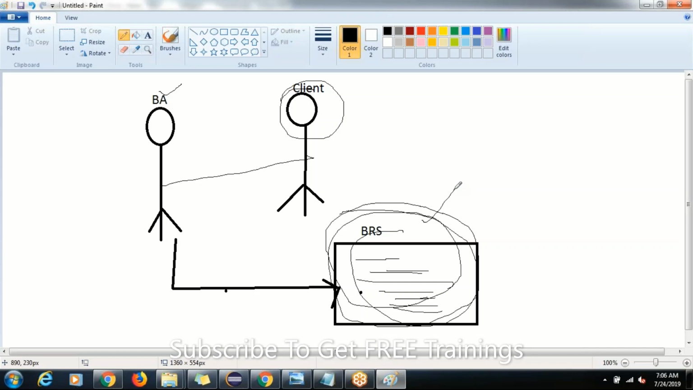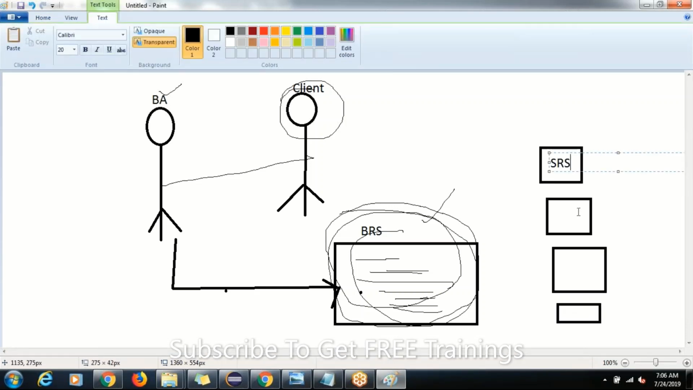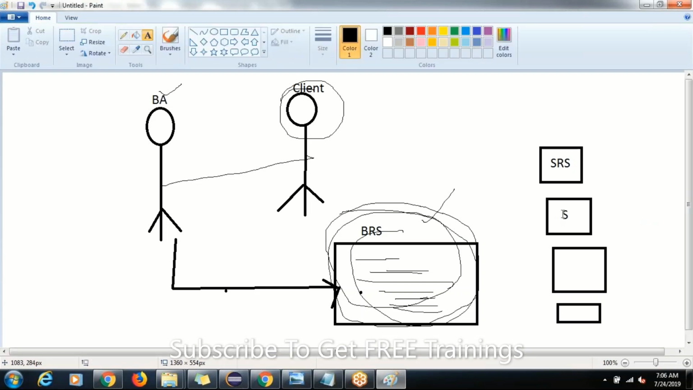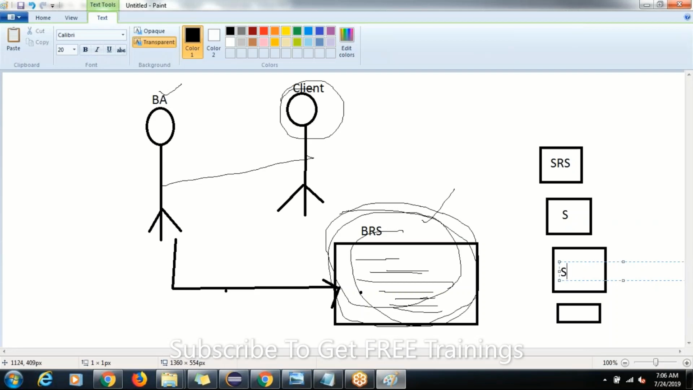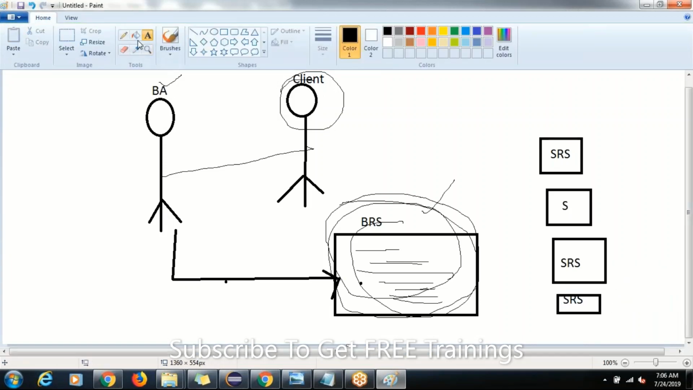based on one BRS document, he will prepare multiple SRS documents, guys. Concentrate here. This is one SRS document. SRS stands for System Requirement Specification. Based on one BRS document, we are going to prepare multiple SRS documents here, guys.